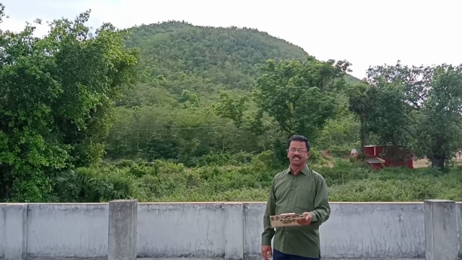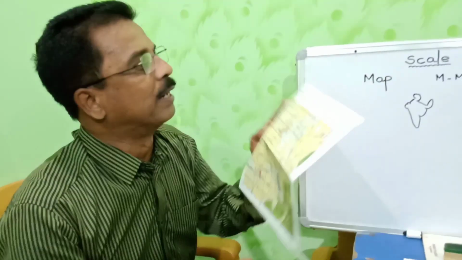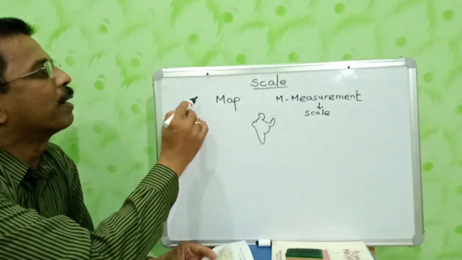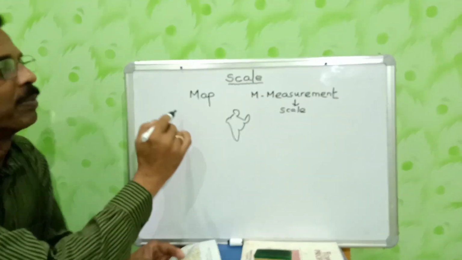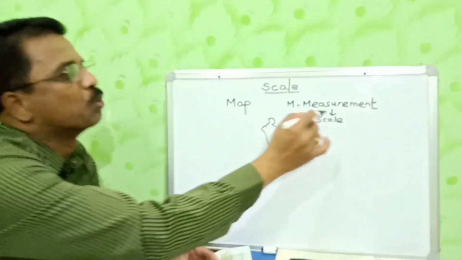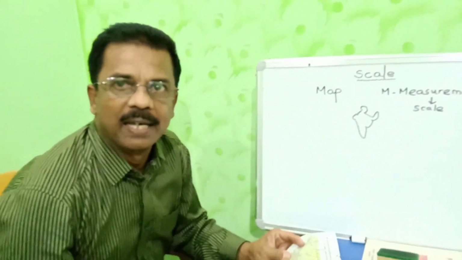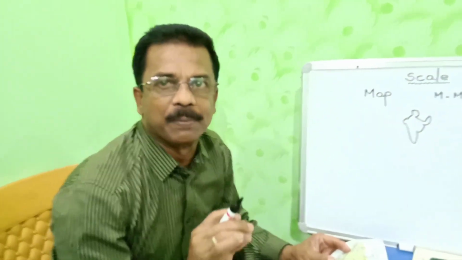5. Love landscapes. Dear children, today's assignment is a survey map or topographical map, and the topic is scale. You see, the word map begins with M. M means measurement. So, scale is a measurement device. It establishes the relationship between the map distance and the ground distance.